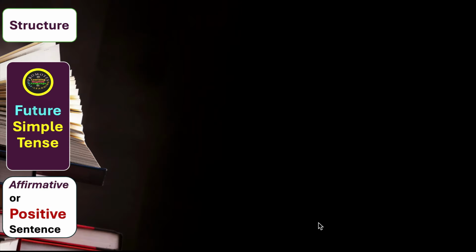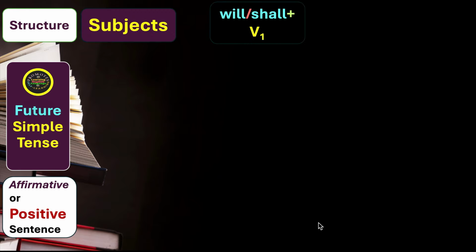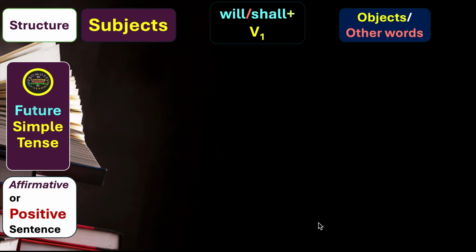Structure of future simple tense in the affirmative or positive form of sentence. We have the subjects, then we will have will or shall, and then we use first form of the verb. Will is more common in modern time, shall was more common in the past. We can use any one of them, it doesn't matter. The meaning remains the same. And then we will have objects or other words.